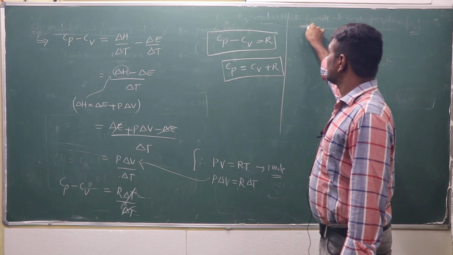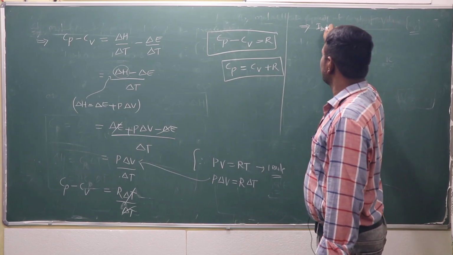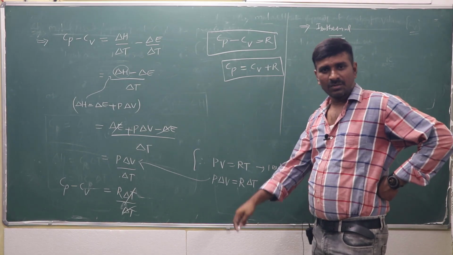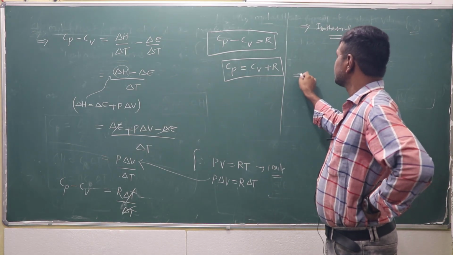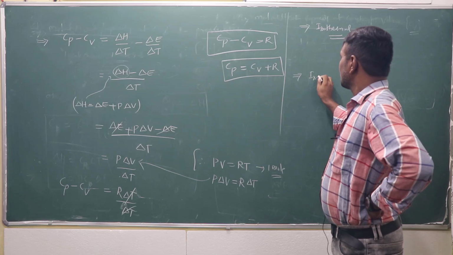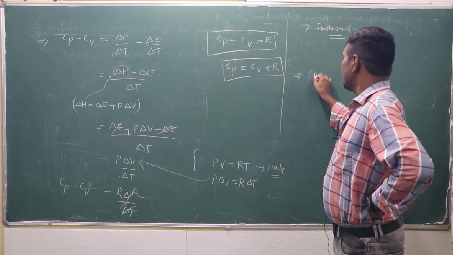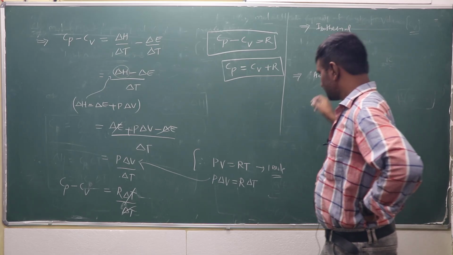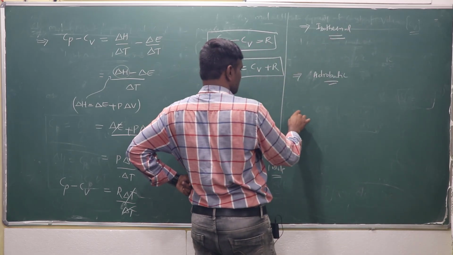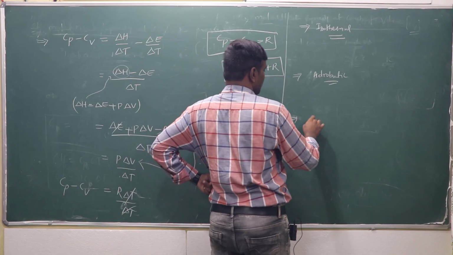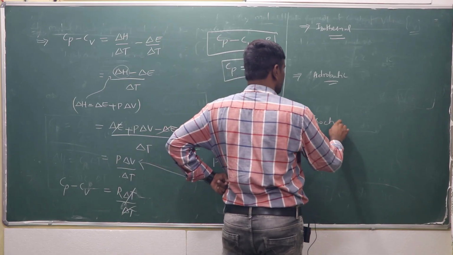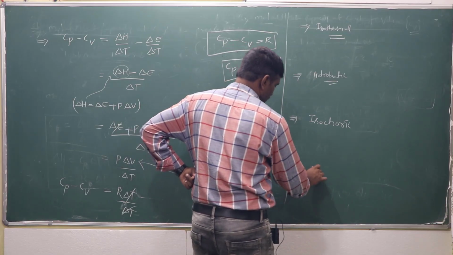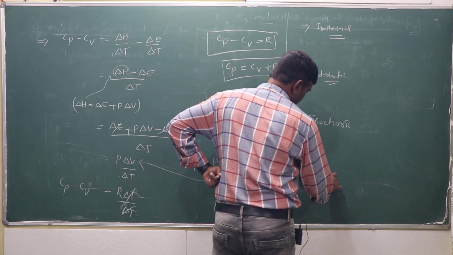Another fundamental point: some terms we are using from a further point of view. The terms isothermal, adiabatic, isochoric, isobaric.